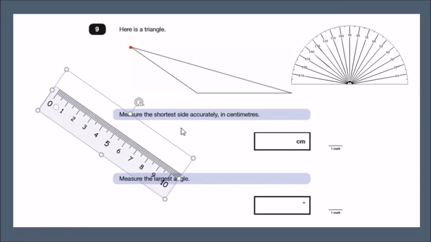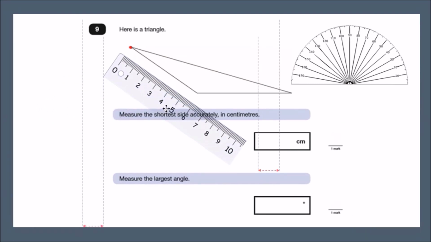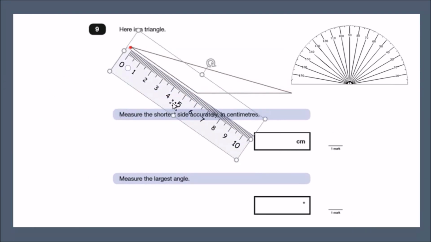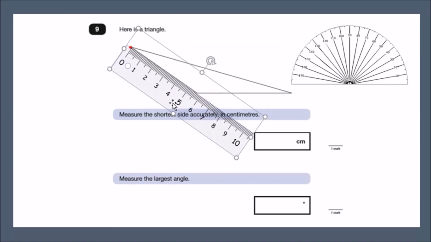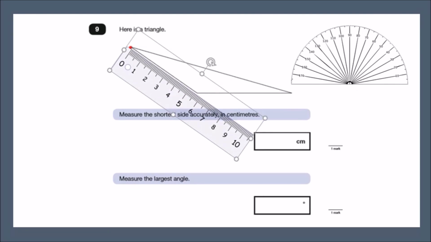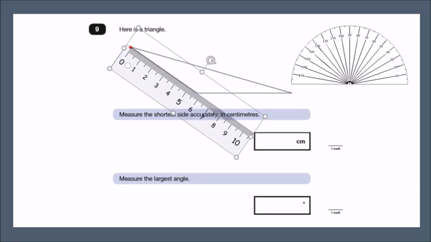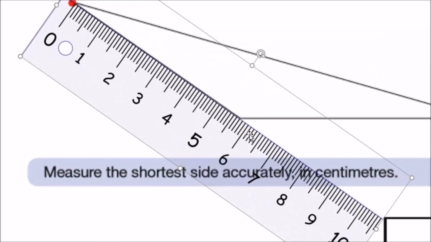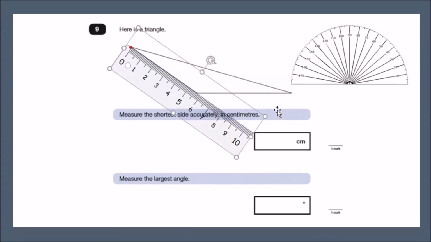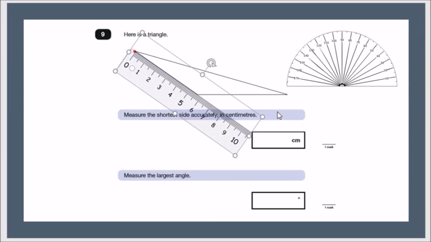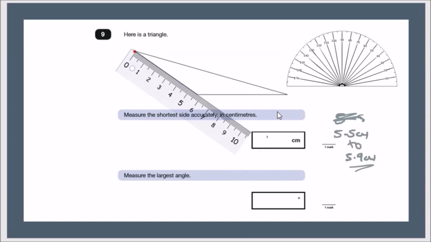I've already done this, and the key idea is to literally place your ruler to the edge here and then measure it. Try to be as accurate as possible. Just make sure the 0 touches the tip of the shape. So let me just put it there. And over here, if you look carefully, let me zoom in. You can see that it's actually 5.7. I've checked the mark scheme, and thankfully the answer could be in a range of 5.5 to 5.9 centimeters. Any of these would be perfectly fine. But in my case, it would be 5.7.